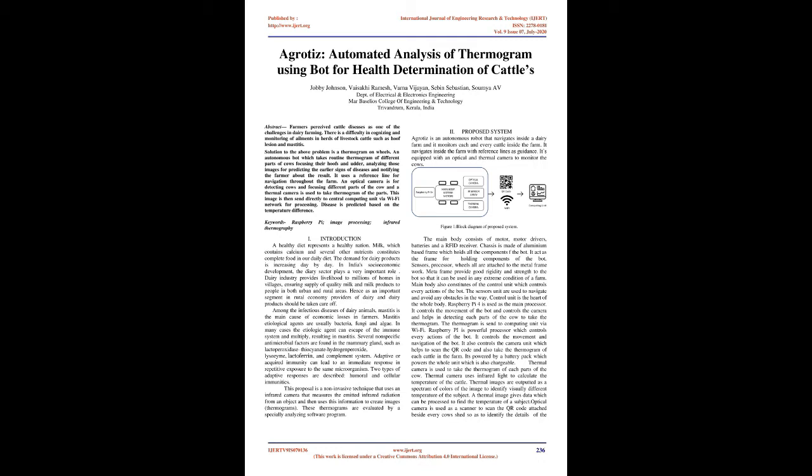Among the infectious diseases of dairy animals, mastitis is the main cause of economic losses to farmers. Mastitis etiological agents are usually bacteria, fungi, and algae. In many cases the etiologic agent can escape the immune system and multiply, resulting in mastitis. Several non-specific antimicrobial factors are found in the mammary gland, such as lactoperoxidase, thiocyanate, hydrogen peroxide, lysozyme, lactoferrin, and the complement system. Adaptive or acquired immunity can lead to an immediate response on repetitive exposure to the same microorganism. Two types of adaptive responses are described: humoral and cellular immunities.